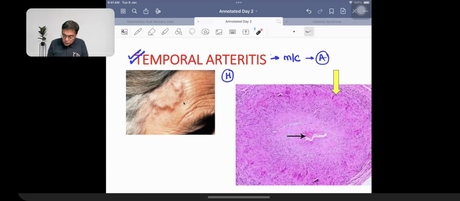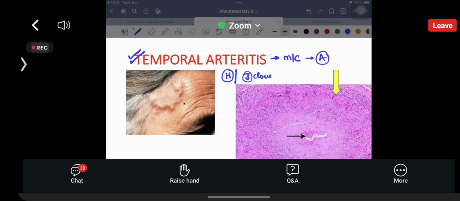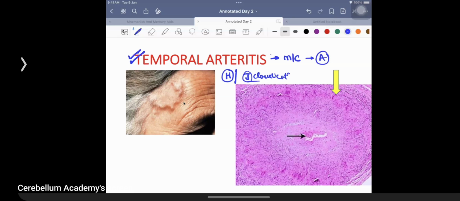Apart from that, the patients are going to be having a very characteristic feature, which is given the name of jaw claudication. It's an example of a vasculitis disorder which is going to be associated with the presence of a very high value of ESR. So that's a very unique finding of this vasculitis, high value of ESR. And the patients are going to be having the presence of polymyalgia rheumatica, right?